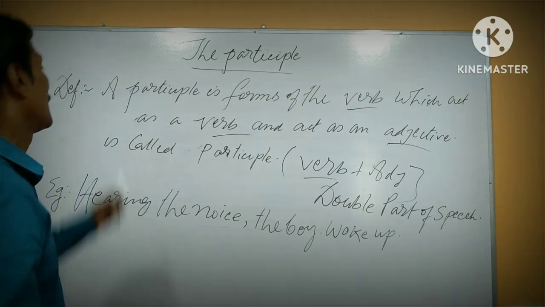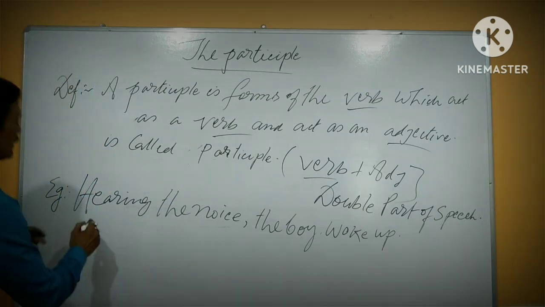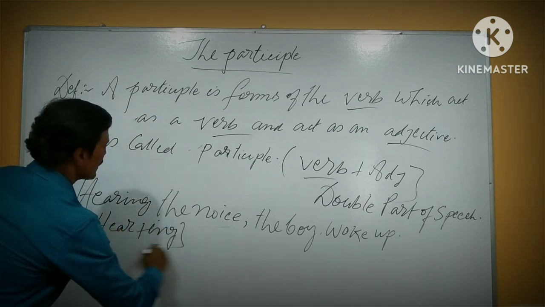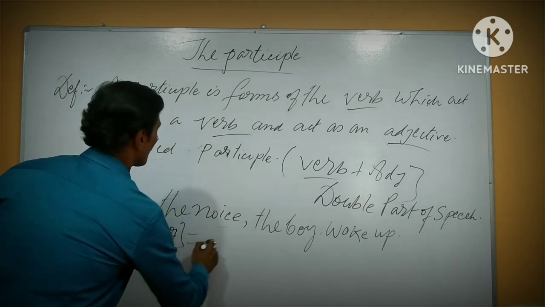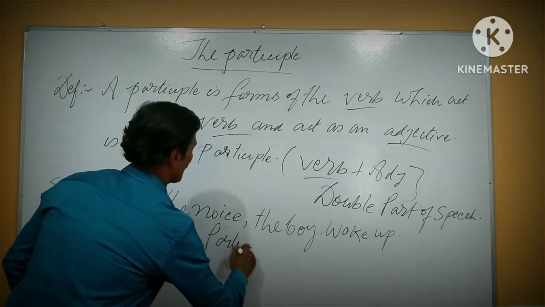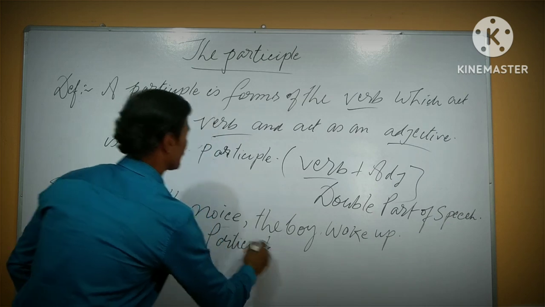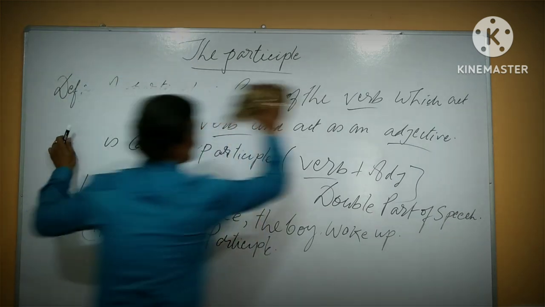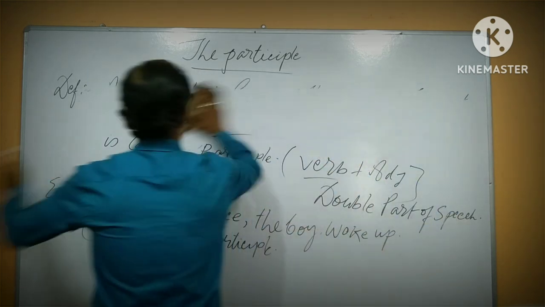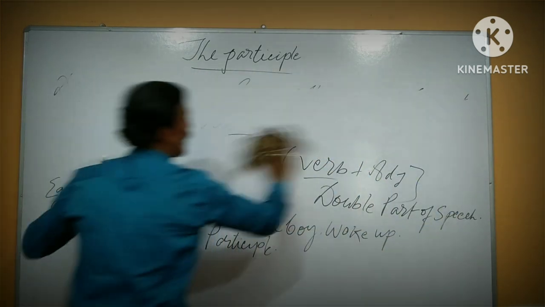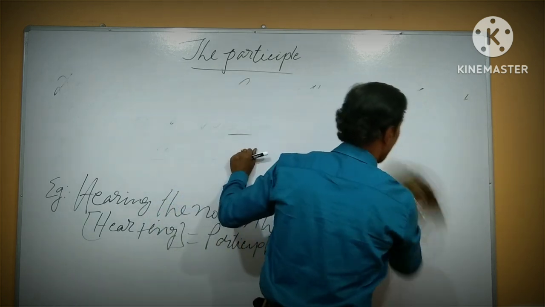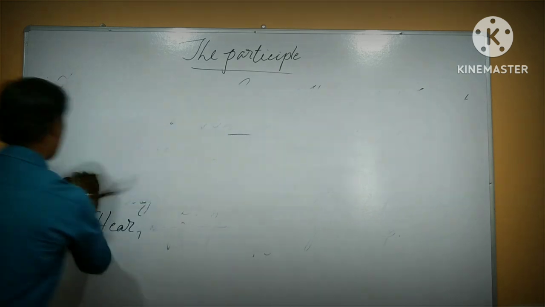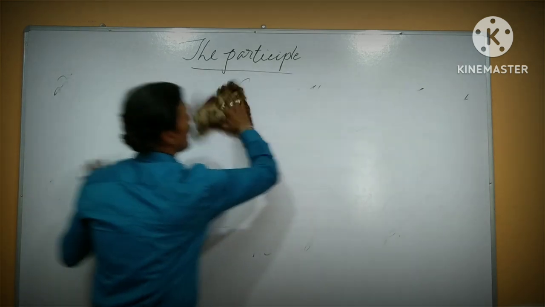Running is a participle, here verb plus ing equals participle. Works like a verb, but acts or plays a role as an adjective, is called a participle.